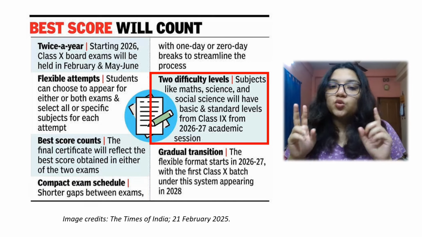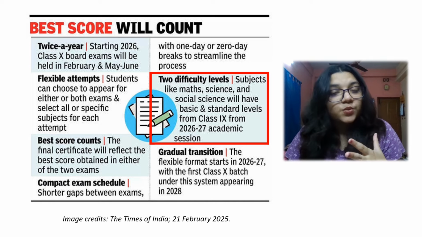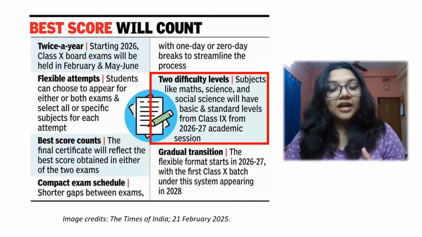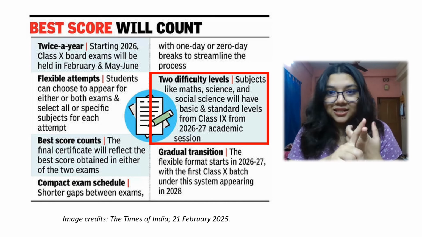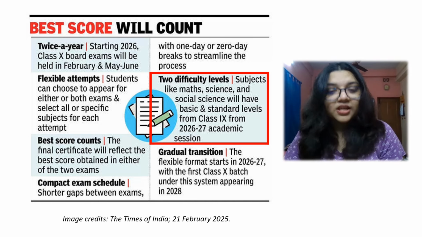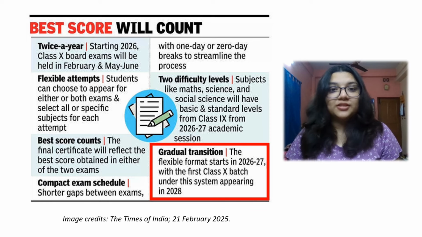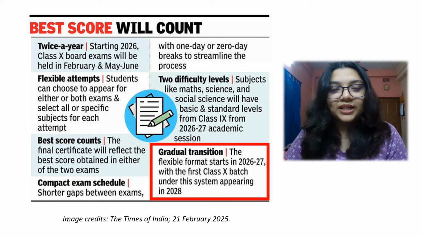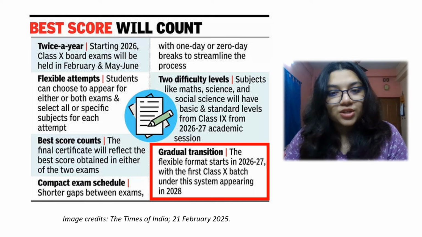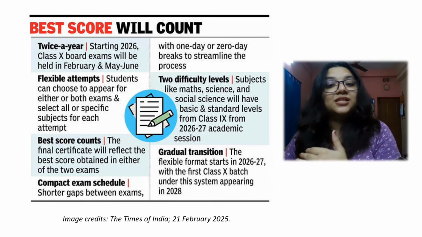Then there are two difficulty levels, as we just discussed, that math, science, social science will have basic and standard levels, which we have marked as standard levels, and the next is the advanced or the higher levels from class 9 onwards. And then there's this gradual transition. It's not that next year children will be writing the board 2 times a year. The things will start from 2026 batch.